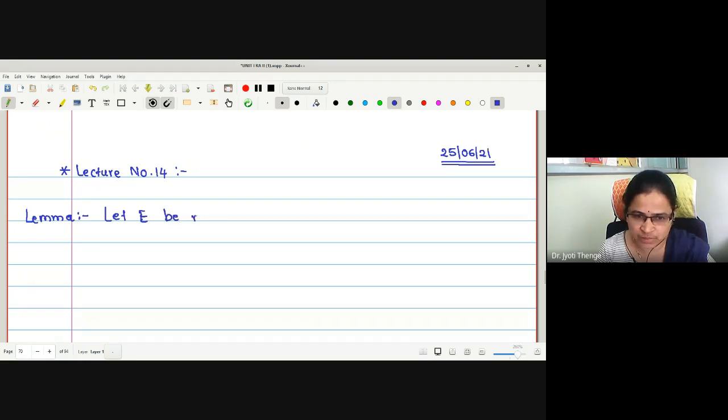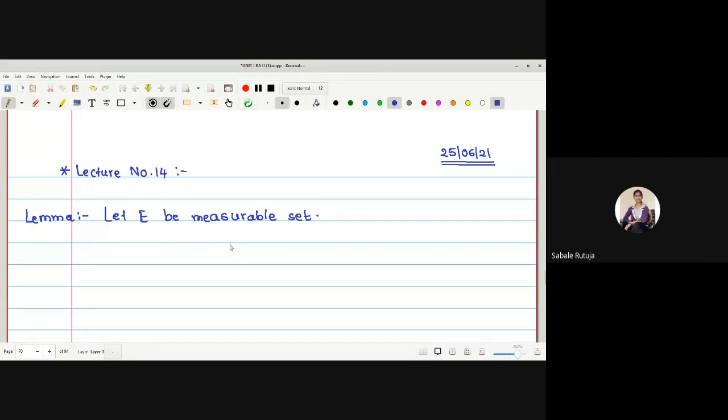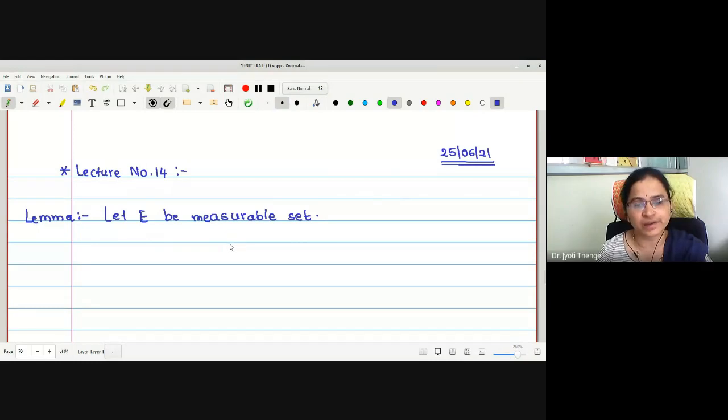Why is the condition of measurable set always essential? Yes, students. Why is the condition of measurable set essential? Because we have defined Lebesgue measure only on measurable sets. Correct, no? What is the domain of the Lebesgue measure function? Collection of measurable sets. Yes, it is the collection of measurable sets. Also, in the definition itself, we have seen that outer measure is equal to Lebesgue measure for a measurable set. Correct, no?